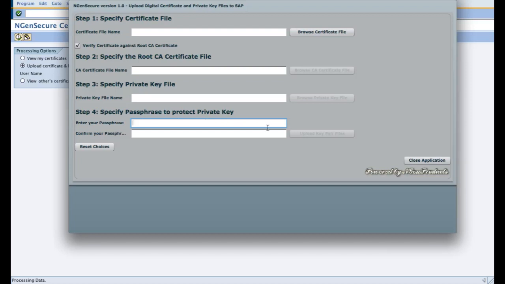So there is a long field over here to give a passphrase, which is actually a long password containing up to any number of characters, but recommended for protection reason anything between 50 to 100 is fine, so that it makes it more difficult for any potential hacker to decrypt your encrypted private key file, which is uploaded by the Engine Secure tool. So I'm going to demonstrate how these 4 steps are performed while uploading digital certificates.